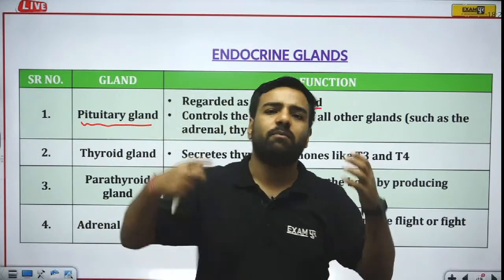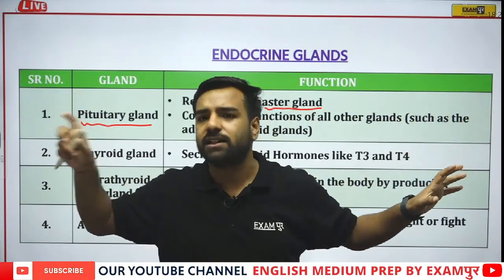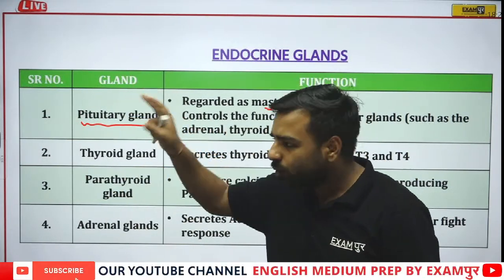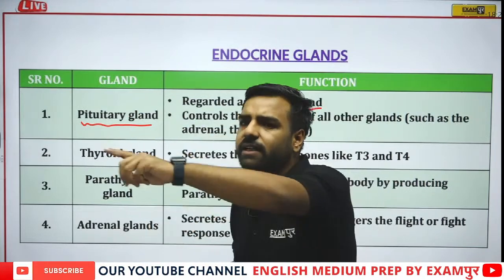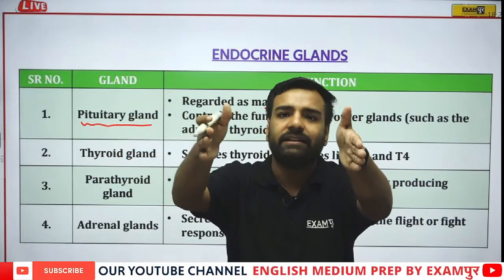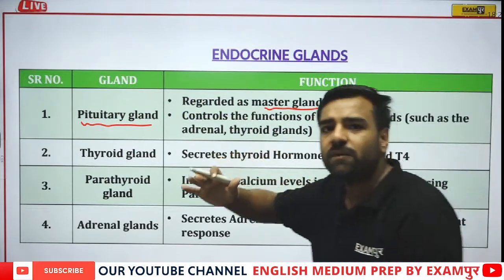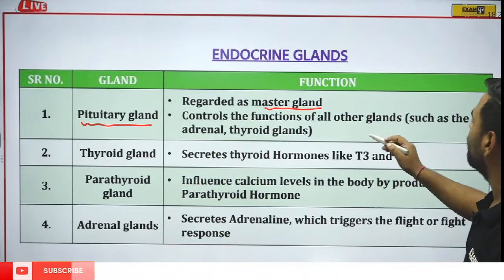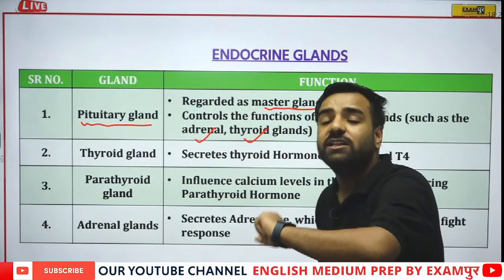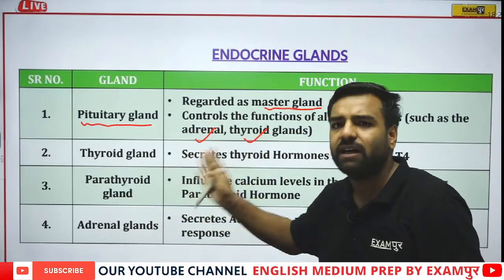Now, if I talk about our body, in our body, there are several glands from where those hormones are secreted. Now, all those glands are actually having one master who is dealing with all those things. Okay, so I'll be secreting this, you are secreting this, you are secreting this, and this particular gland, that is pituitary, is handling that as a class monitor. So this is known as master gland. Now it is controlling what? It is actually controlling the functions of all the other glands, which includes adrenal, thyroid, adrenal gland, which is the part of kidney. Now what it is doing? It is secreting adrenaline. We'll be having a look over there.